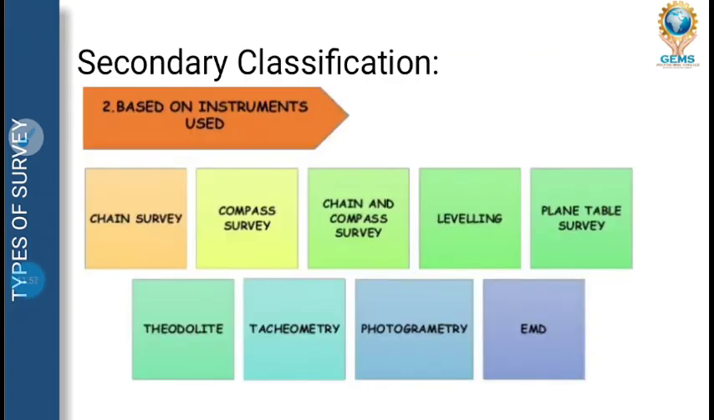Next is secondary classification. In secondary classification, it is based on the instrument used, that is, what instruments are being used for doing the survey in order to know the area, like for finding the distance, direction and elevation of any given position of an object on the surface of the earth. So there is chain survey, compass survey, chain and compass survey, leveling, plane table surveying, theodolite, tachymetry, photogrammetry, EDM. We will be seeing them one by one.